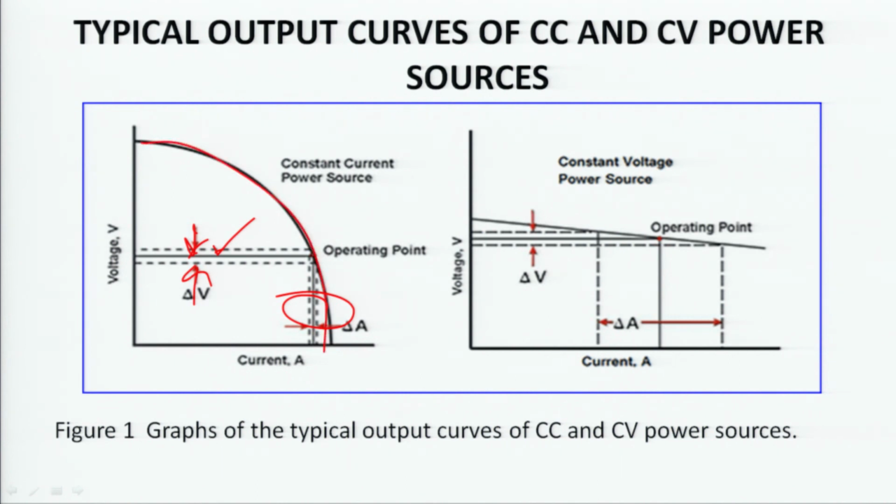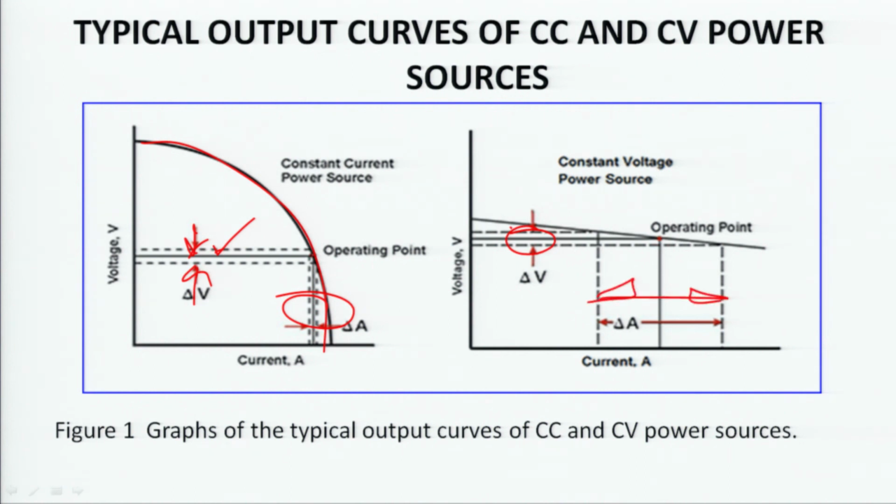In the second graph, the constant voltage power source has been shown. You can see here that the fluctuation in the value of delta V is very small, and that is the area you can focus on. So the voltage fluctuation is very small, so it is a constant voltage supply, but for that same voltage, see the amount of current variation.